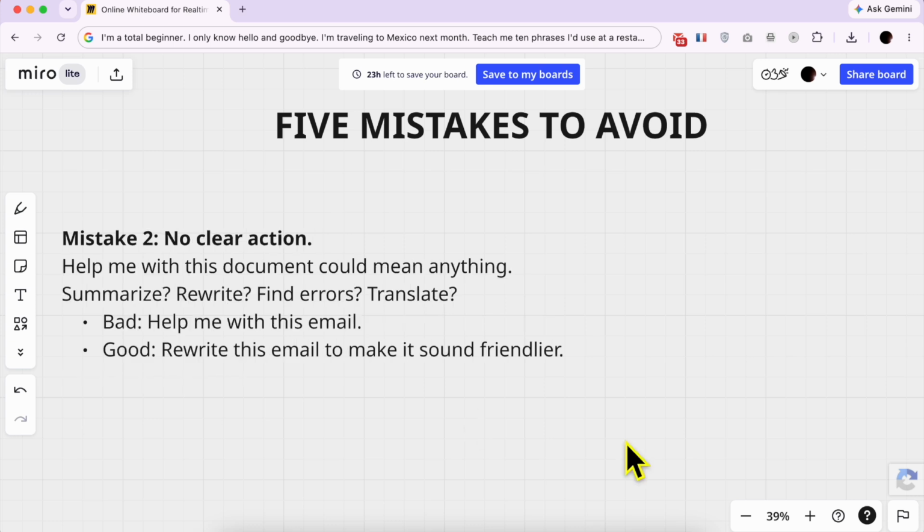Mistake number 2: no clear action. Help me with this document could mean anything. Summarize, rewrite, find errors, translate. Let's see a bad example. Help me with this email. The good one can be rewrite this email to make it sound friendlier. As you see, pick your word.